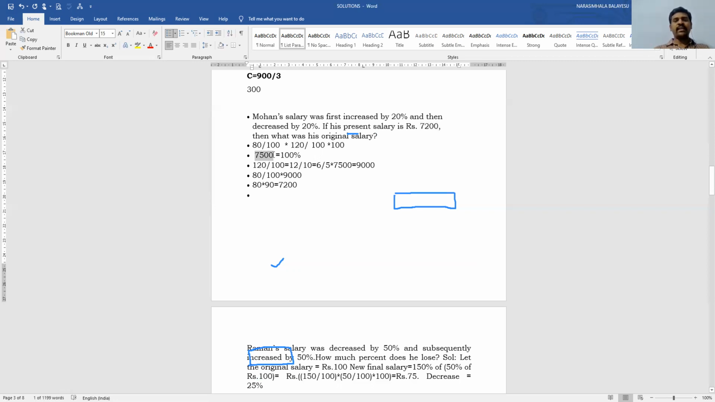What is the original salary? 7,500. How to do it? So very simple. 80 by 100 into 120 by 100 into this one.